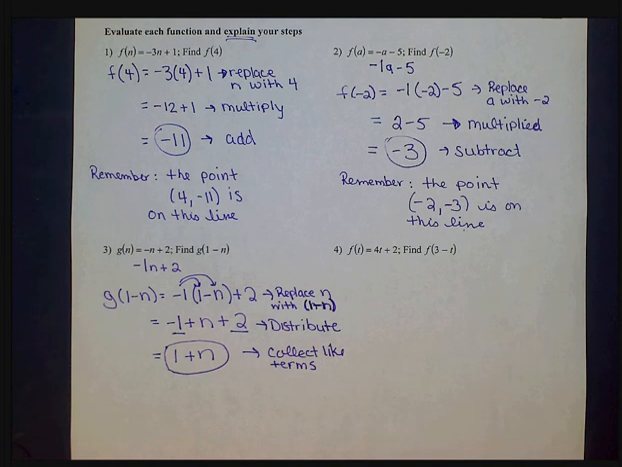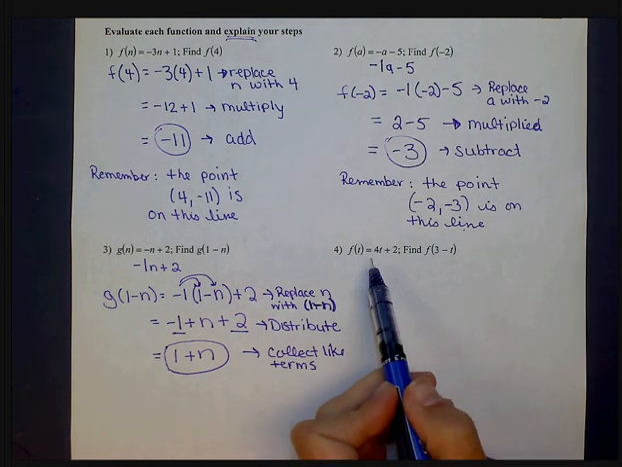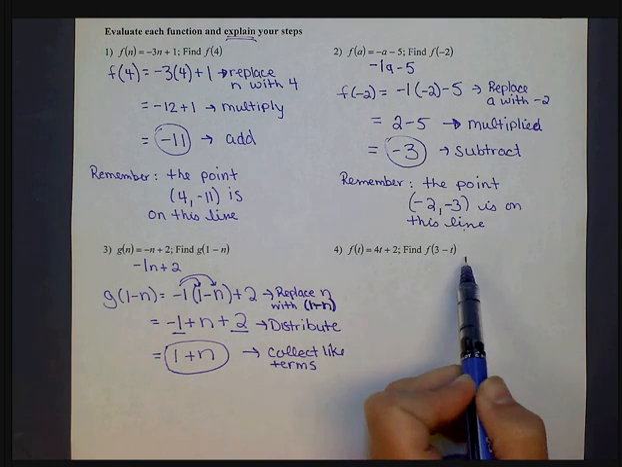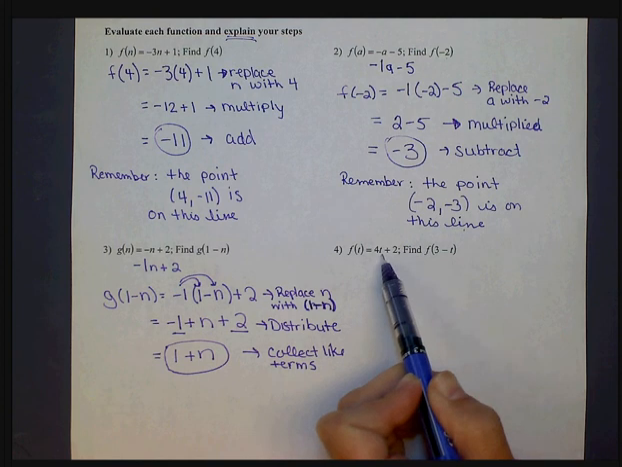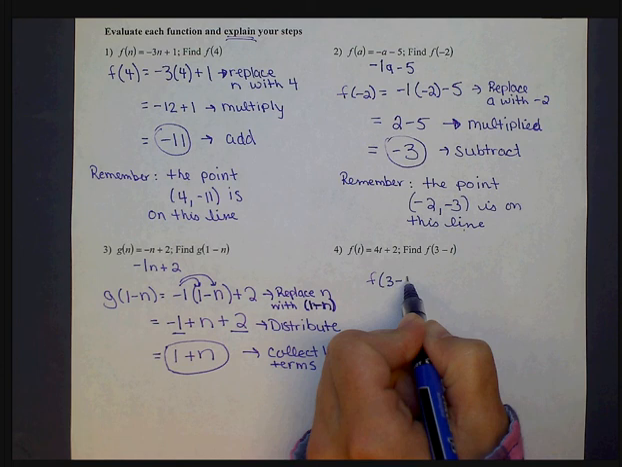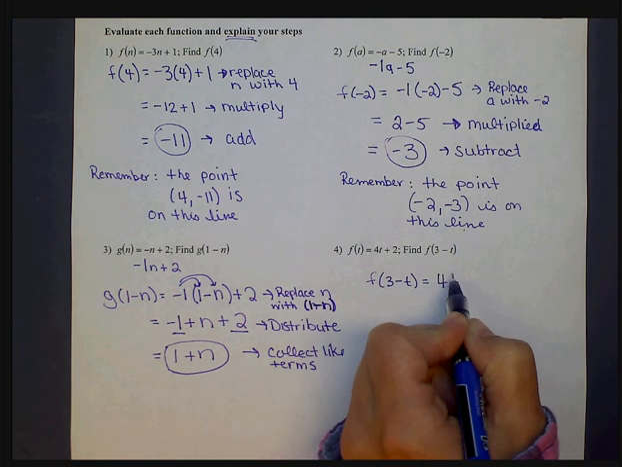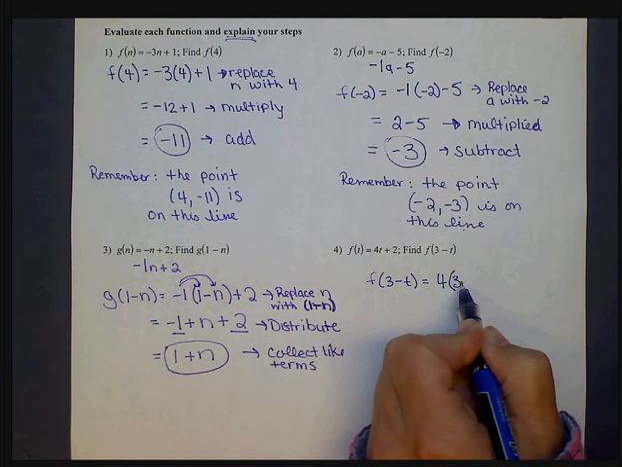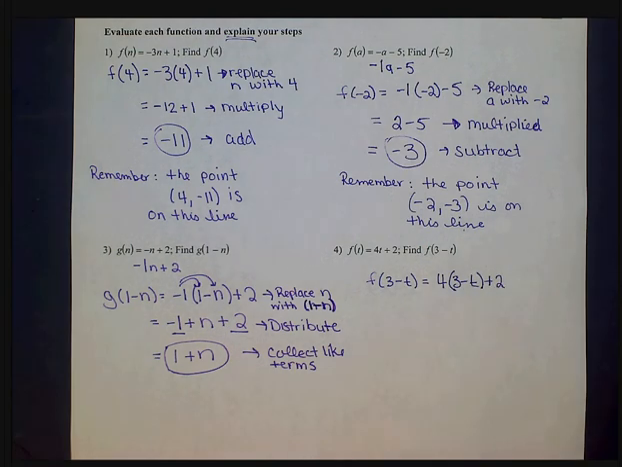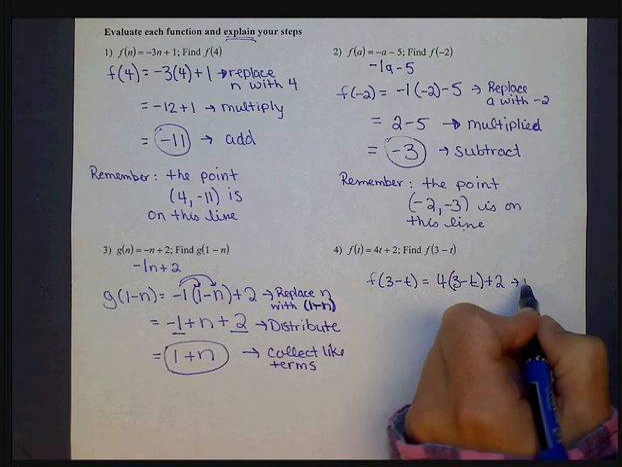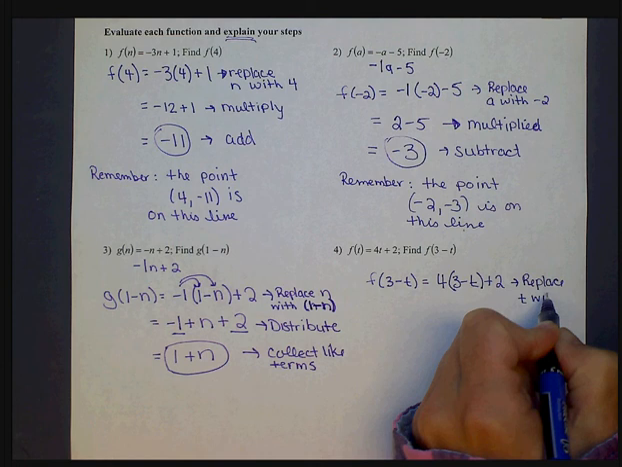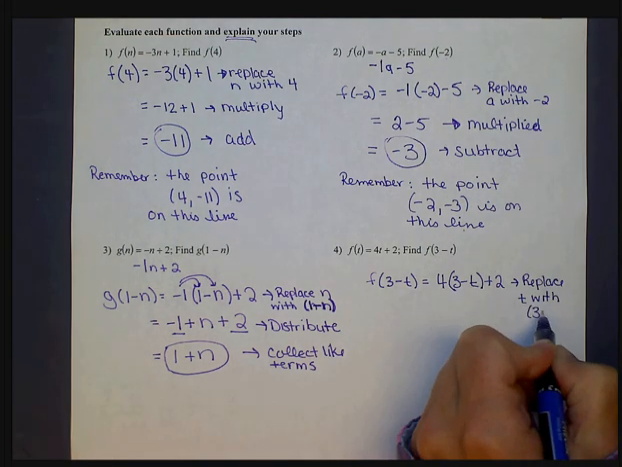All right, let's try one more. Number 4 says f of t equals 4t plus 2. Find f of 3 minus t. So we're going to replace t with 3 minus t. So f of 3 minus t equals 4, and then instead of t, we're going to do 3 minus t, and then bring down our plus 2 from our original equation. So our step is replace t with 3 minus t.